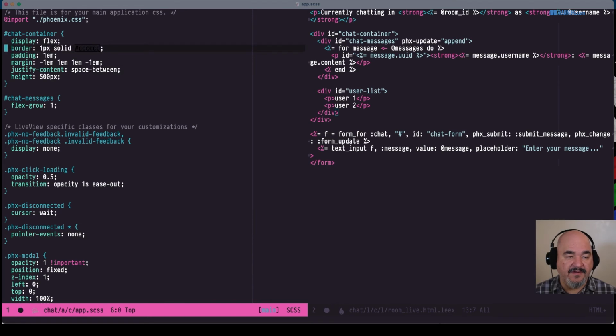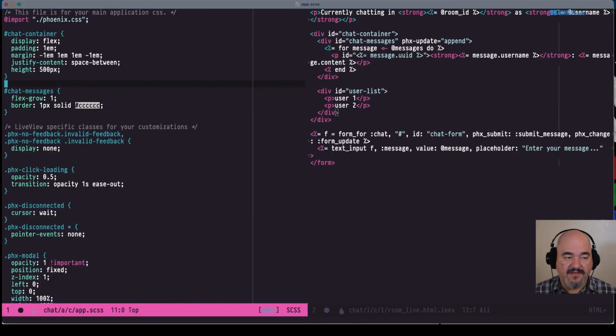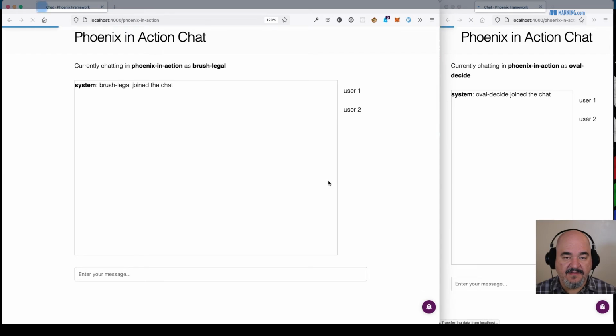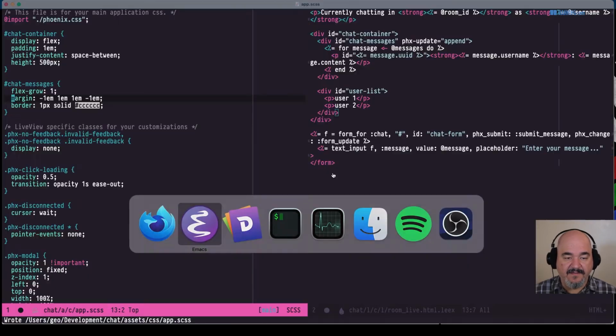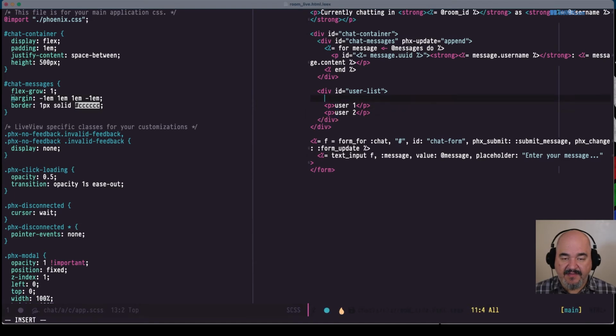Let's put the border on chat messages. Then we need the margin on chat messages too. There we go. So the users are on the right. And let's put in an H2 or an H3, users online.